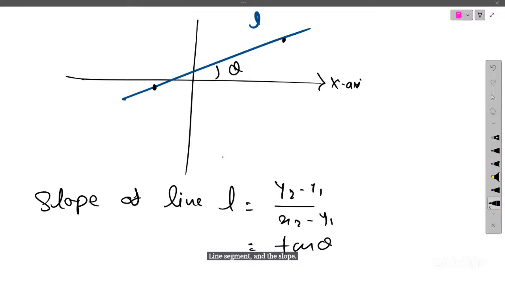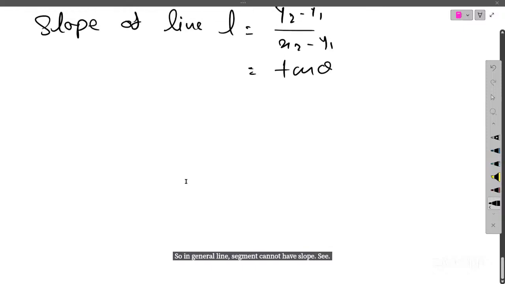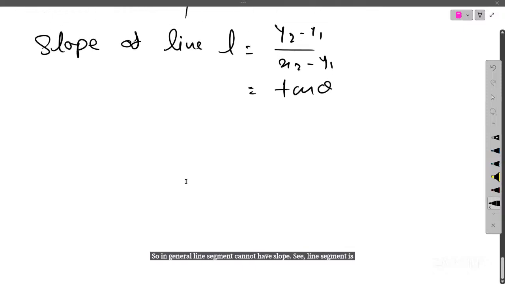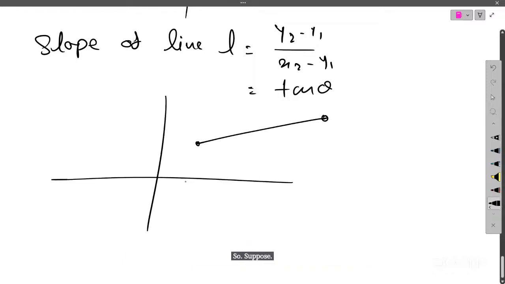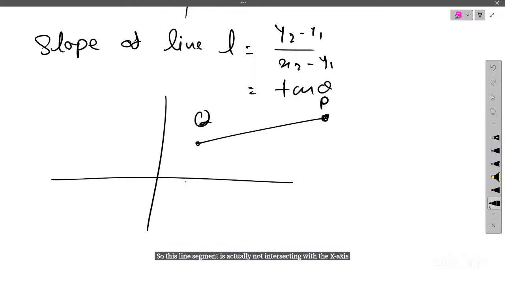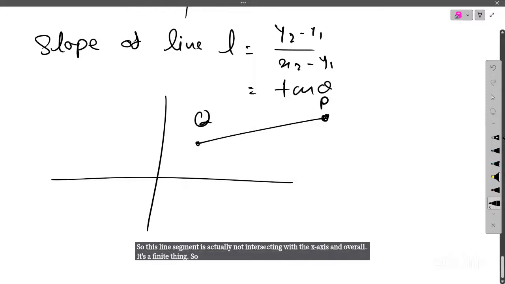In general, a line segment cannot have a slope. A line segment is a line bounded by two particular points. Suppose this is one line segment. It is not intersecting with the x-axis, and overall it's a finite thing. So the slope is not defined for a line segment.